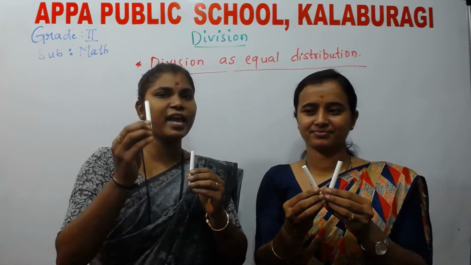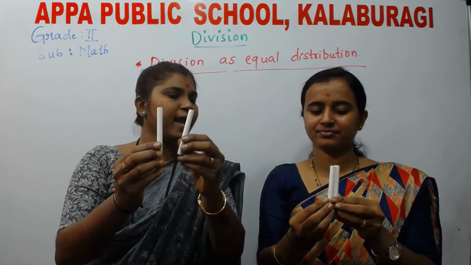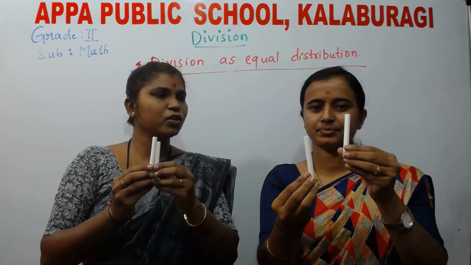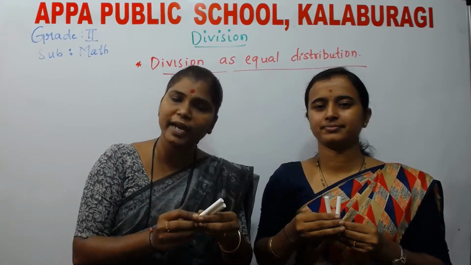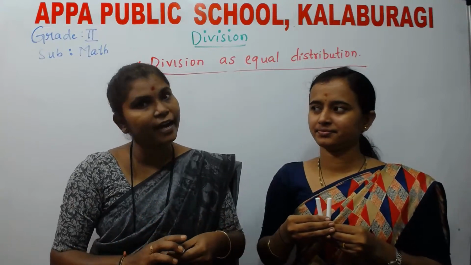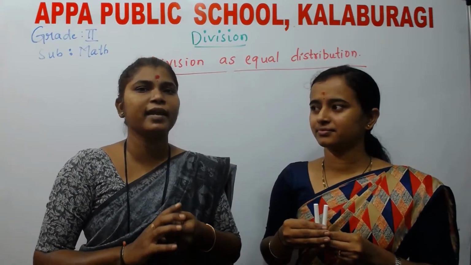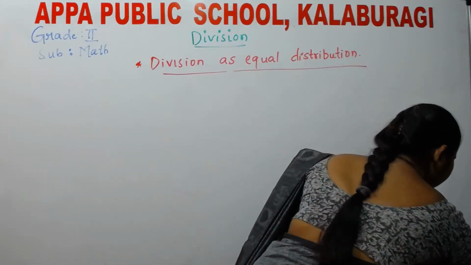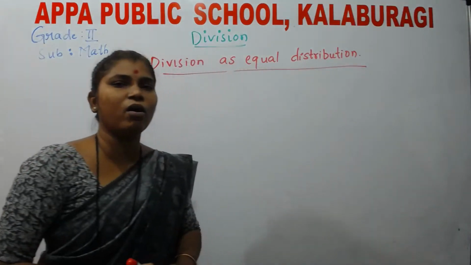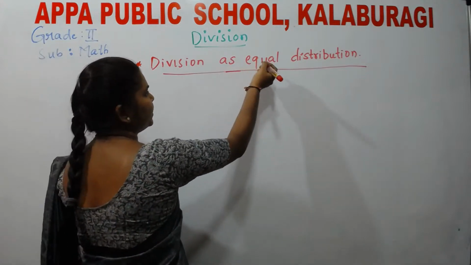See how many sweets do I have? 1, 2 sweets. And she is having how many? 1, 2. That means we have shared the sweets equally. Whether it may be a sweet or a chocolate or any item you want to share equally, this is how we carry on equal distribution.